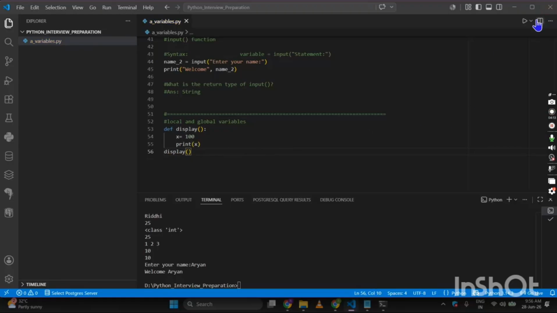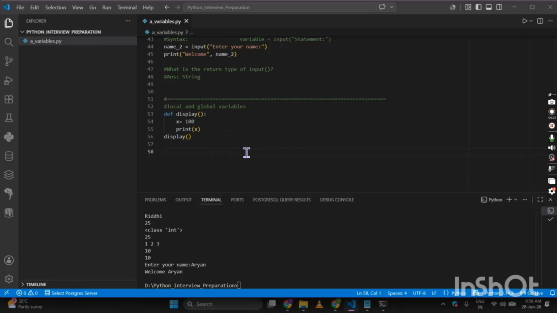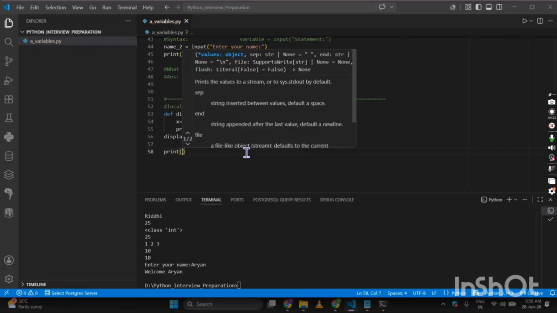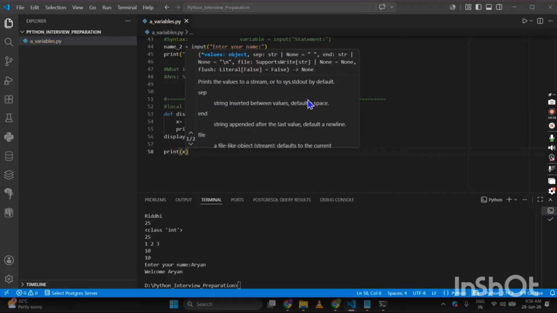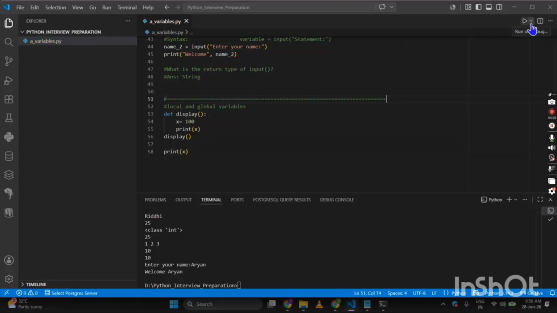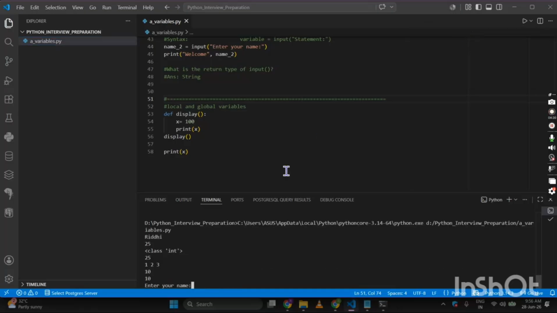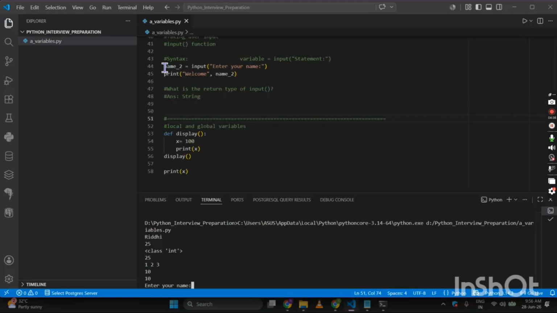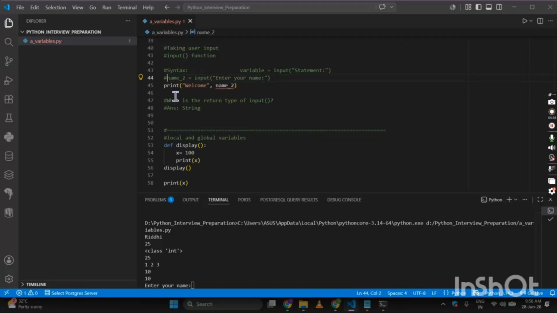So we will be getting the output as 100, very clear from this. Now if I want to access it outside this, so suppose print x, if I want to access this, what we will be having. Let me just put a comment line on this.